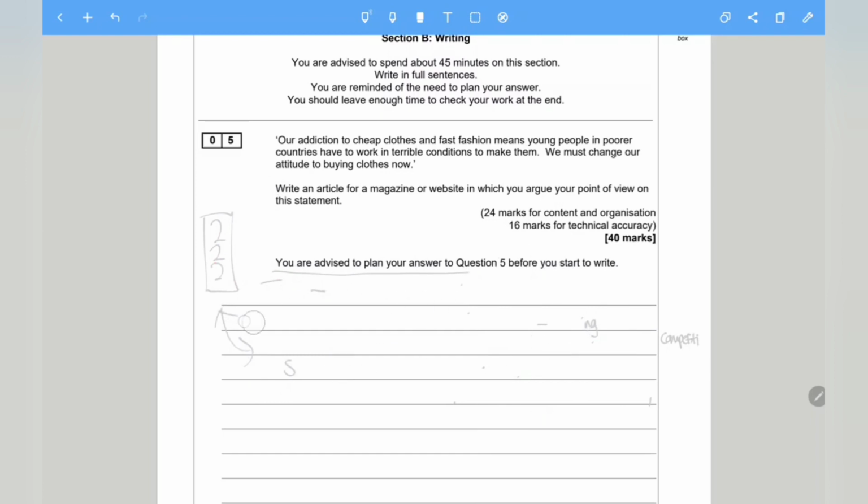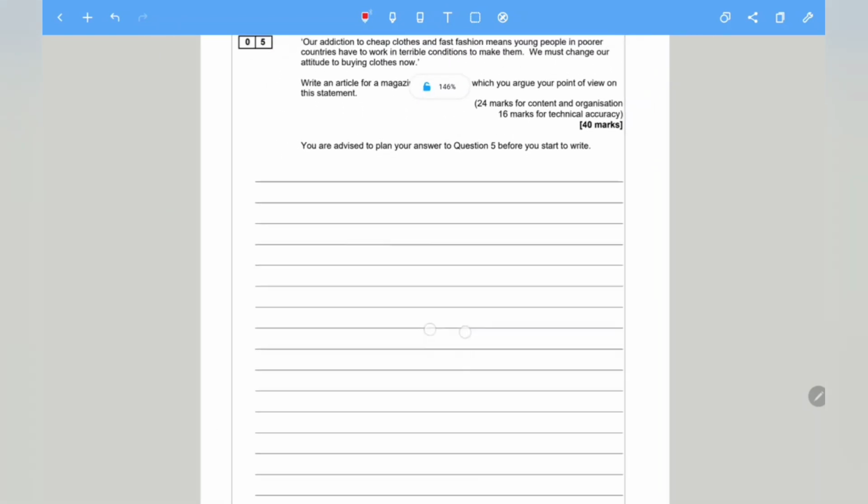Now, as mentioned, we need a title for this question. Remember, ideally it should be alliterative or even have a pun within the title. So my title will be the following. I'm just going to scroll down.